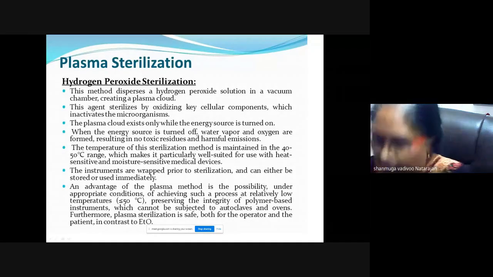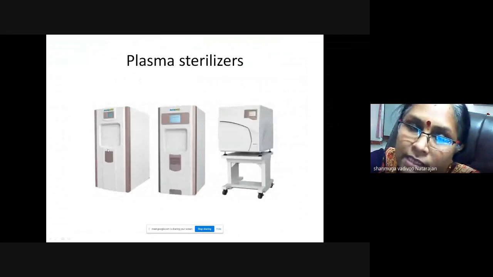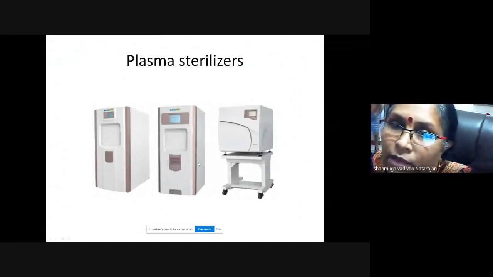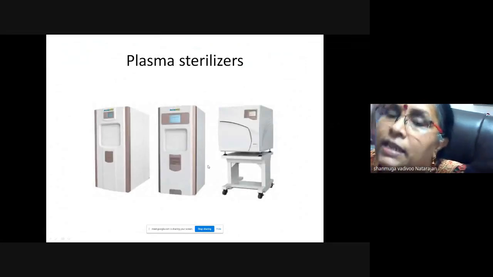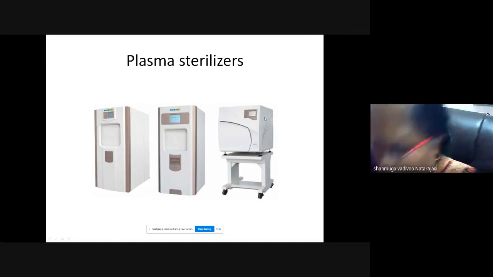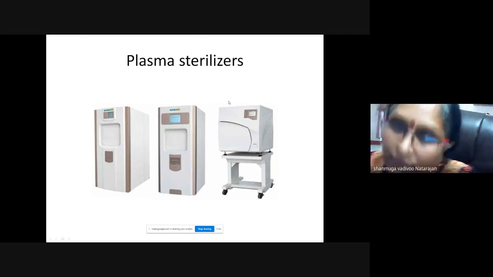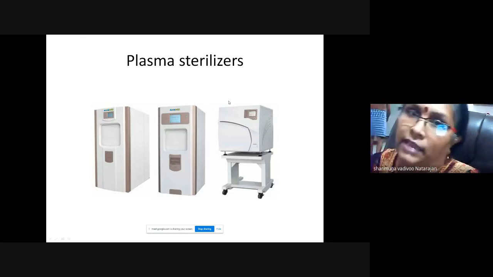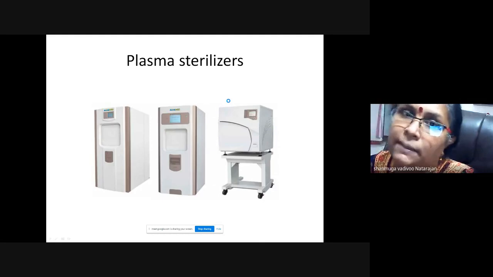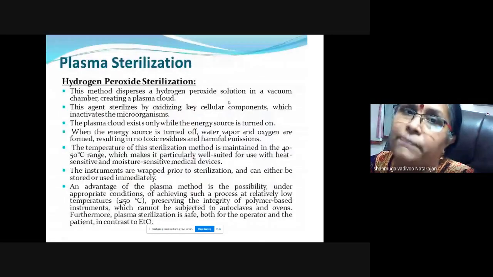They are present in the central sterile service department, and you can sterilize heat sensitive equipment like scopes within 4 hours. The principle is that they use hydrogen peroxide gas.